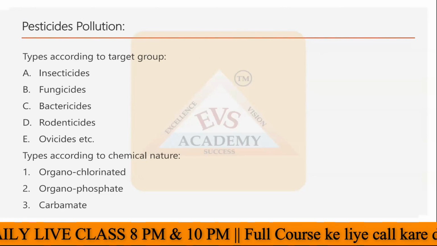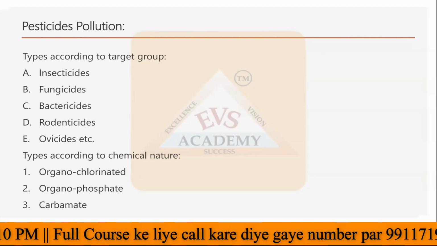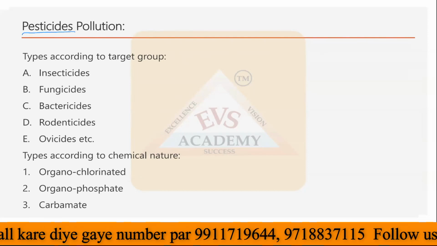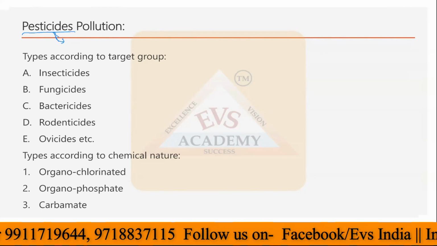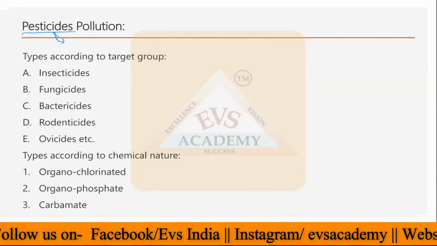Then what type of pollutions are caused by the different pesticides? So pesticide is a chemical. What is a chemical? It can be a solution, it can be solid as well. So these chemicals are used to kill the pest. That's why the name here is the pesticide.